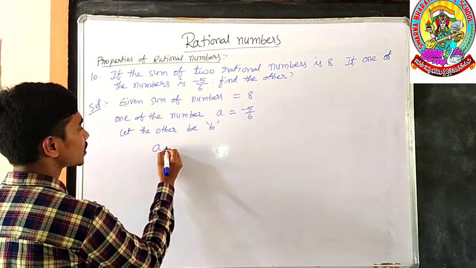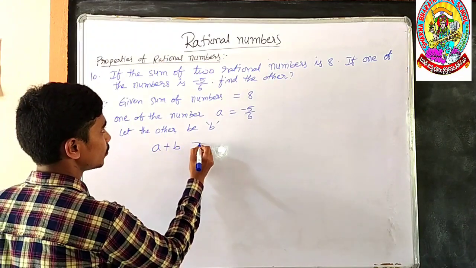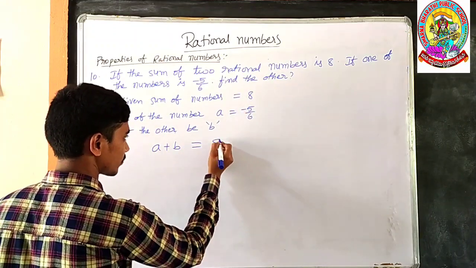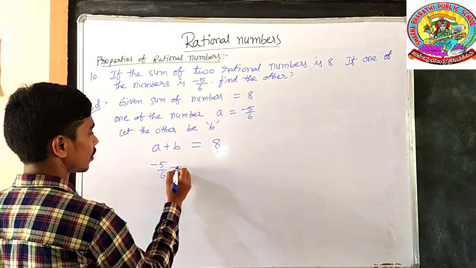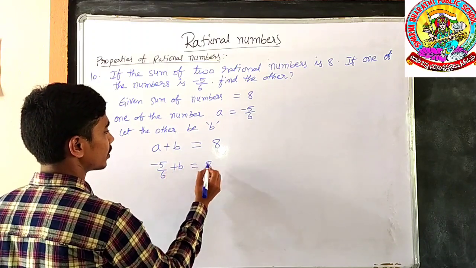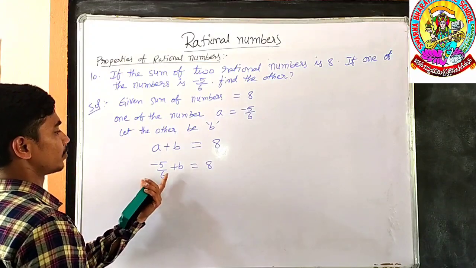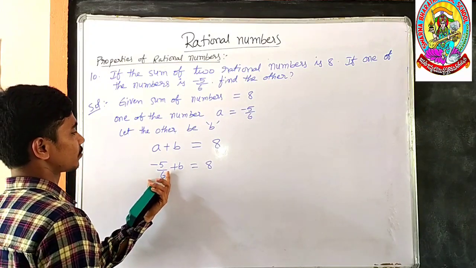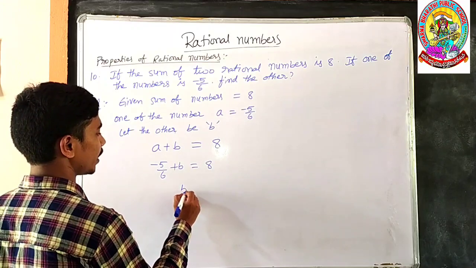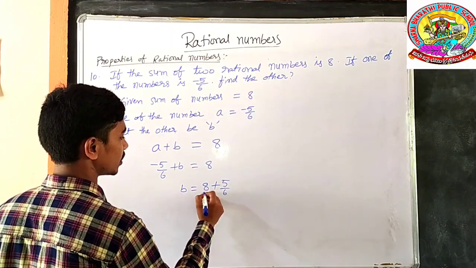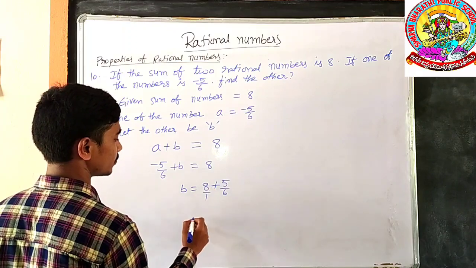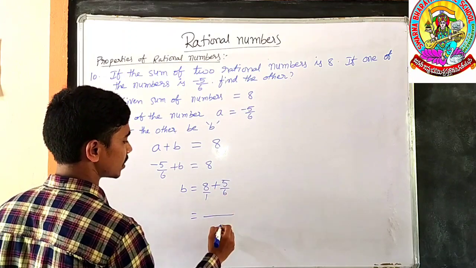If you add A plus B, that should be equal to 8. The value of A is already given, minus 5 by 6. You have to find the value of B. So how can we find it? By simply transposing minus 5 by 6 to that side, B is equal to 8 plus 5 by 6. Here nothing is there, which means denominator 1. The LCM of 1 and 6 is 6.